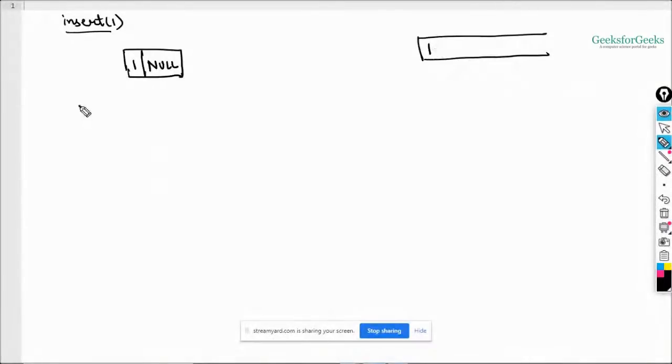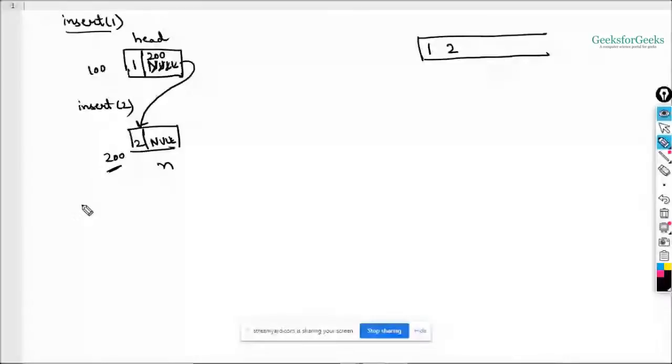Now say I have called insert two. So two will be inserted just after it, and a new node will be created with data two inside it, and this will be null, right? Again, we need to connect them, and we have the same method to connect it. Say this is at 100, this is at 200, and this is head, right? So just remove this null and write the address of the next node, that is 200. And this will be a new node. As soon as you do this, a link will be created like this. Now say I want to insert 3.